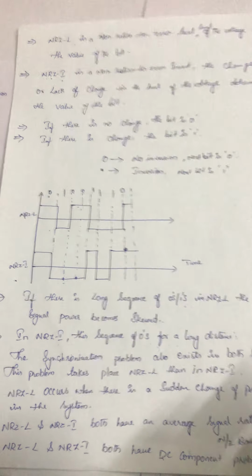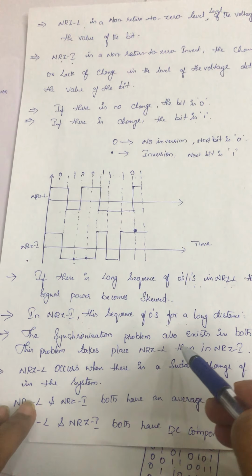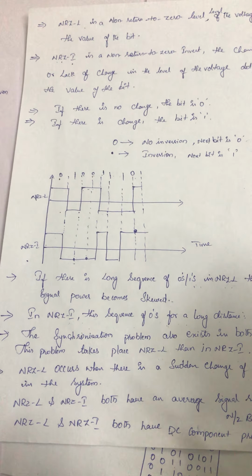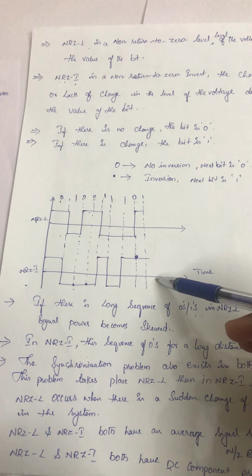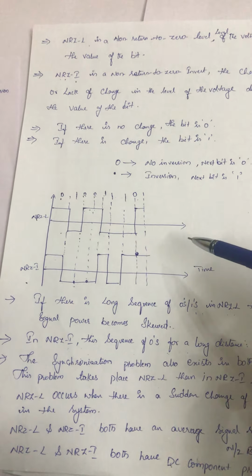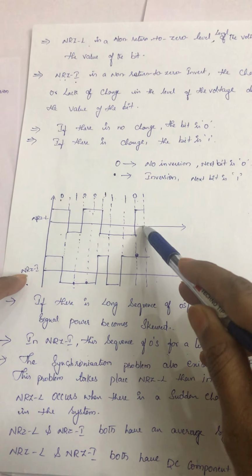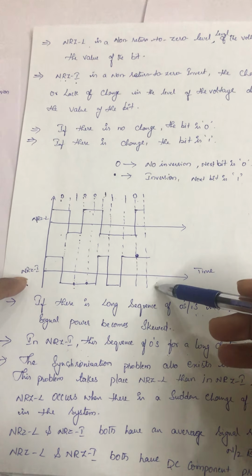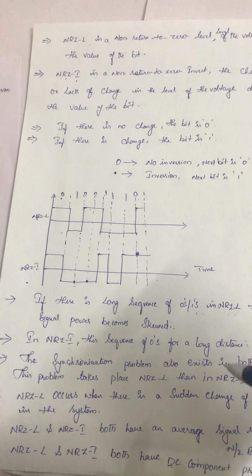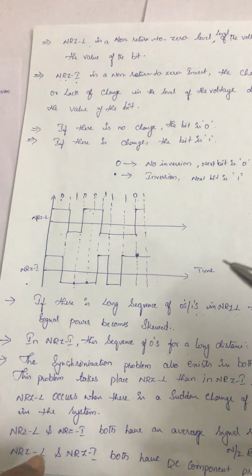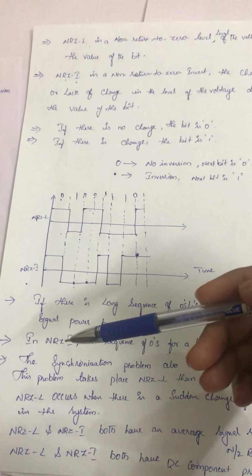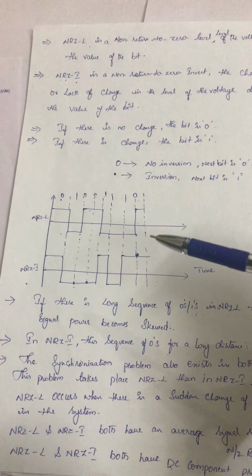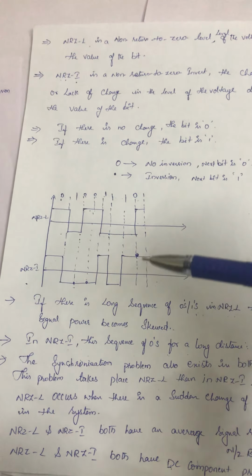Okay. Next, the synchronization problem also exists in both the schemes. Means syncing, merging. Synchronization will be in both the cases, but more in NRZ level than in NRZ inversion. And if suppose there is a polarity change, polarity meaning positive, negative, so if it changes from positive to negative or from negative to positive, then NRZ level occurs in the system.